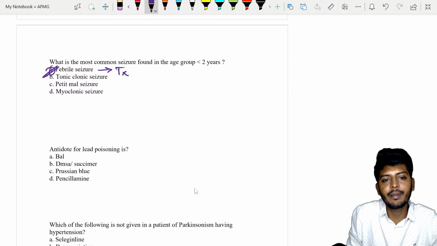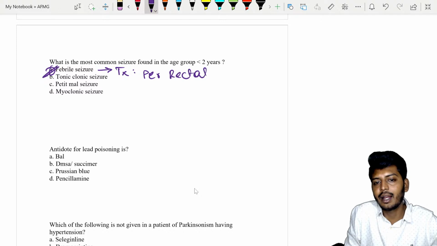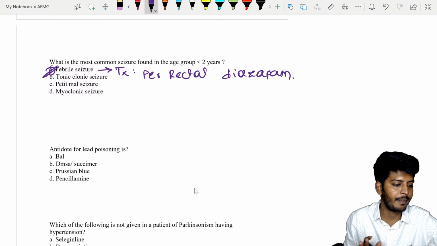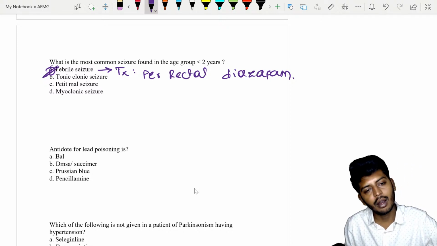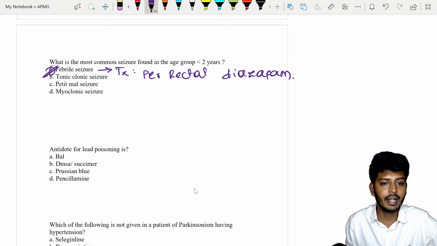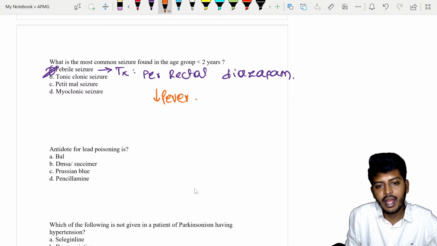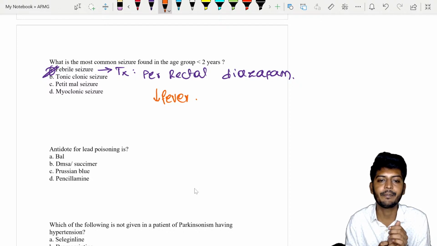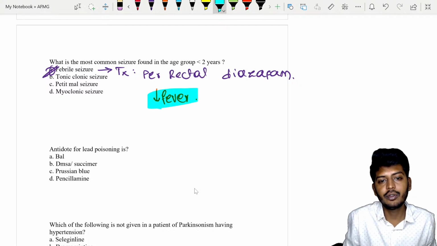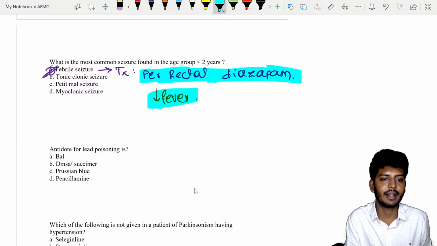So what is the treatment for febrile seizure? Remember, per rectal diazepam. Per rectal diazepam can be given. Here again, please remember, most common seizure is not absent seizure. Always it will be febrile seizure in children. Per rectal diazepam, and then followed by that, decrease the fever. Okay, this is the treatment. So first treatment start with per rectal diazepam.